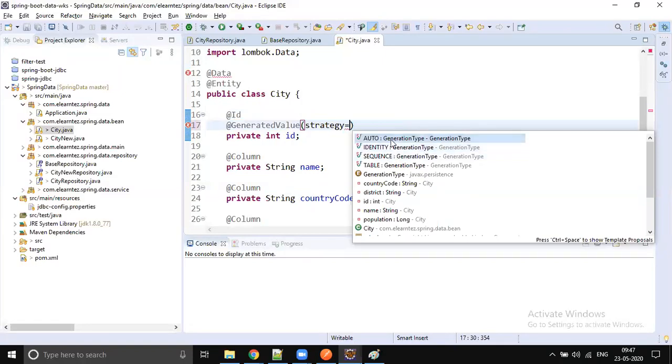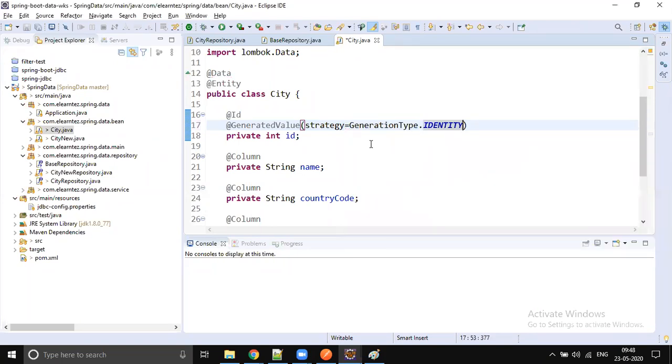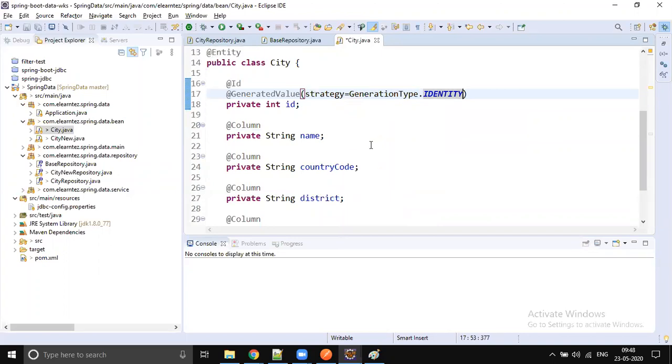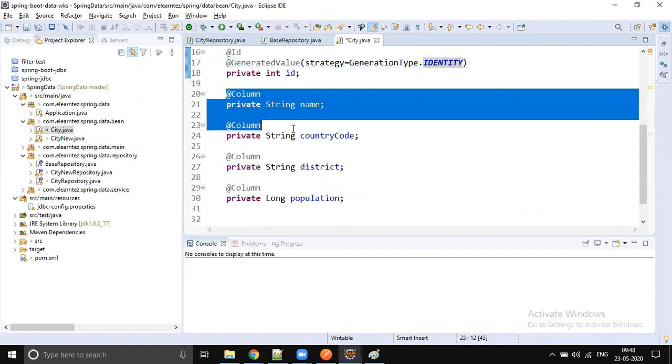Auto is automatically generated by the ORM provider. If it is Hibernate, then Hibernate will take care of it. Identity is for MySQL, sequence is for Oracle. Some of the databases support identity, some support sequence. Oracle doesn't support identity, Oracle supports sequence. MySQL supports identity, MySQL doesn't support sequence. So based on the database, you need to select this. So let's select generation type identity, and you see I put @Column. It's optional.